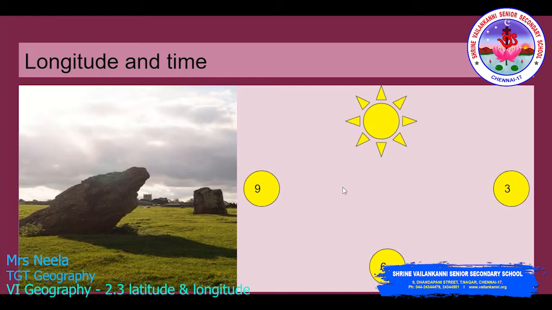At each place, whenever the sun was directly overhead, it was considered to be noon. This was called the solar time or the local time, and it was defined by the position of the sun. So the solar day was the time it took for the sun to return to the same point in the sky.